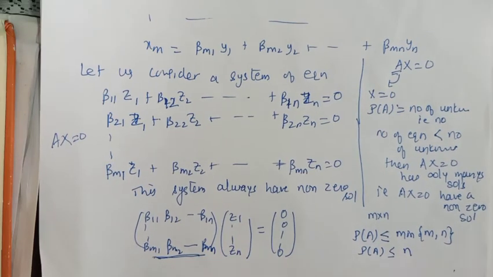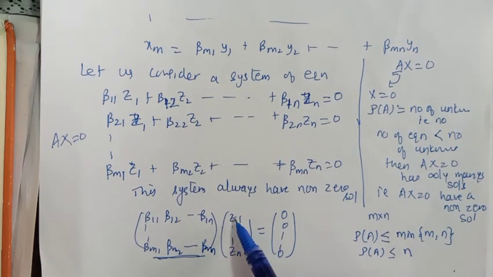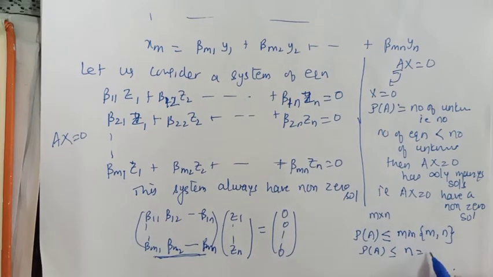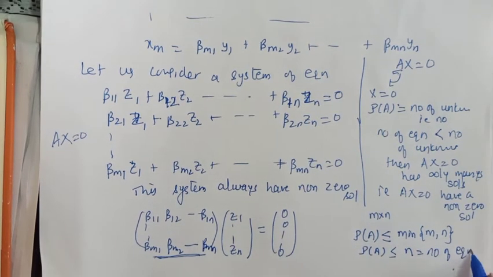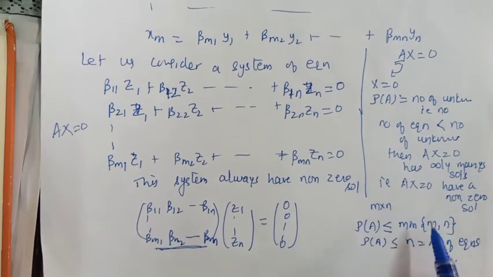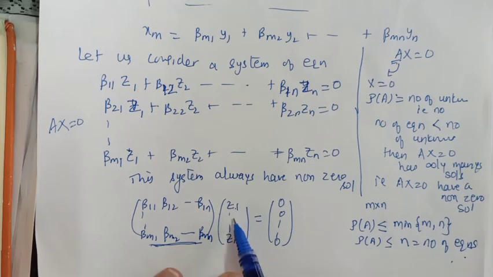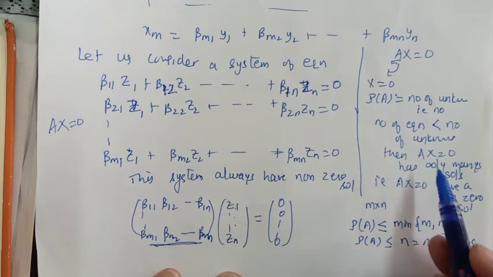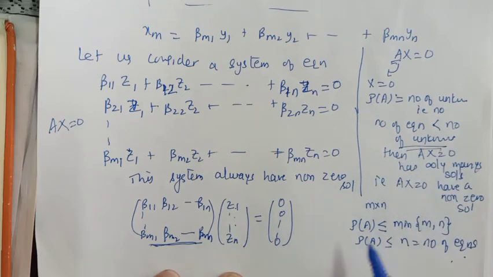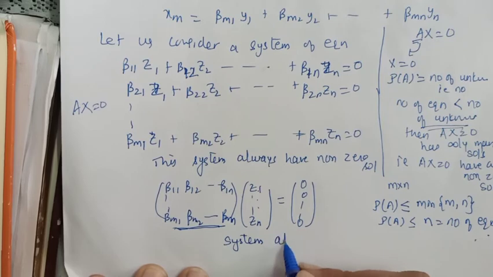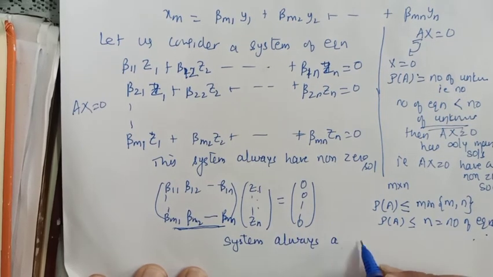Now what is n? If you count from here, n is the number of equations. So the rank is always less than the number of unknowns. These zi's are the unknowns. So from here we can conclude that this system always has a non-zero solution.